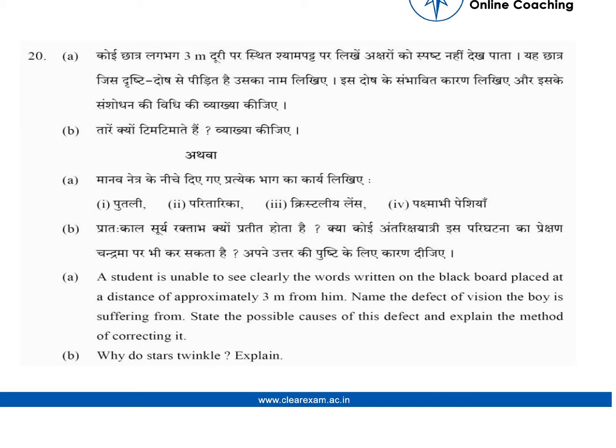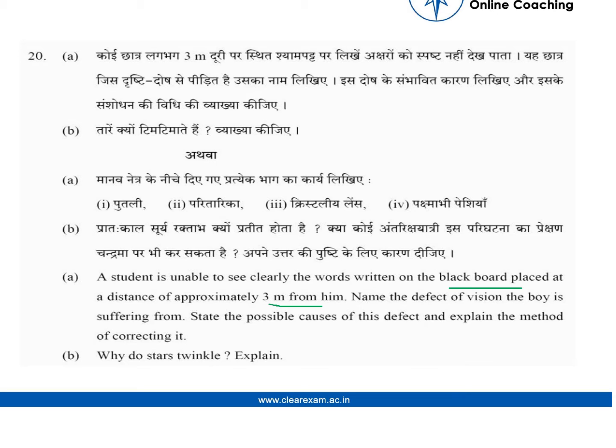Students, we would be discussing this question and its solution. The question is in two parts, and each part contains two subparts, A and B. The first says a student is unable to see clearly the words written on the blackboard placed at a distance approximately 3 meters in front of him. Name the defect of vision the boy is suffering from, state the possible causes of this defect, and explain the method of correcting it. So we have to name the problem, its causes, and the method to correct it.